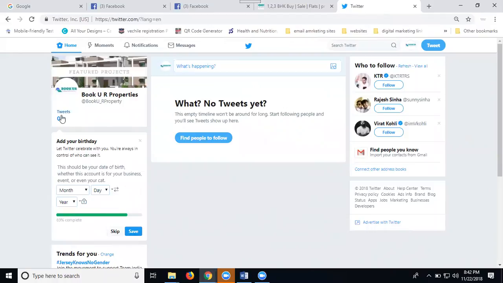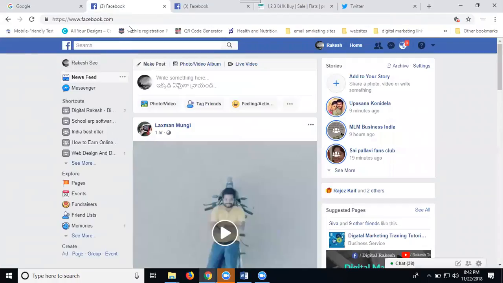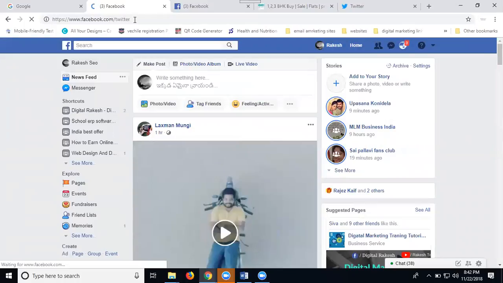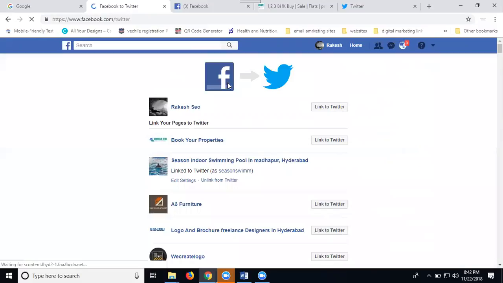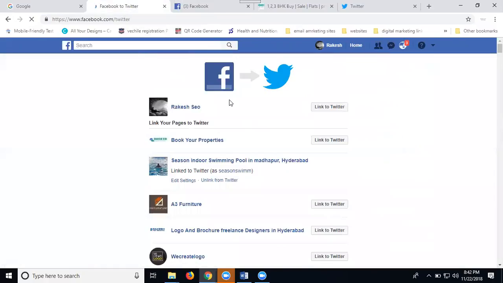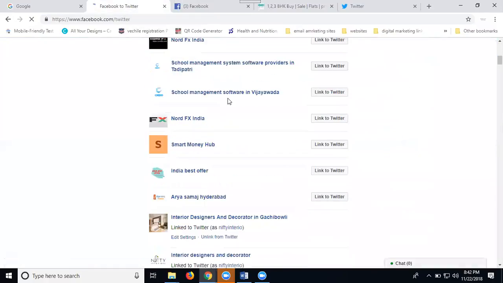How many tweets are there? Zero. Now coming to your Facebook, just after .com, enter twitter.com/facebook.com/Twitter. Once you enter, what is the page name called? Book Your Properties. Now select here, Book Your Properties.